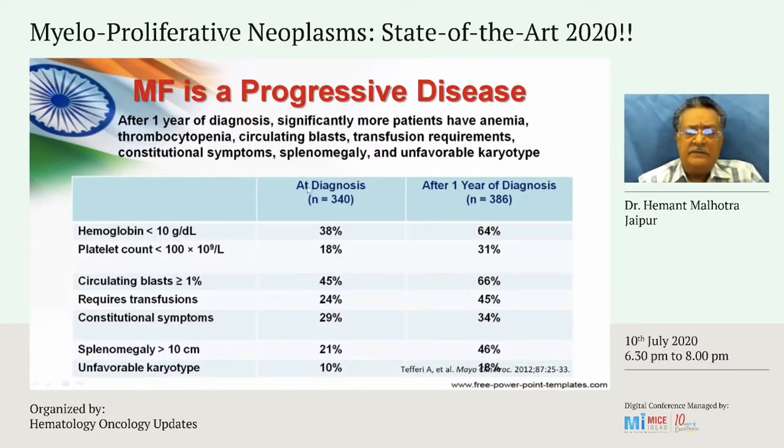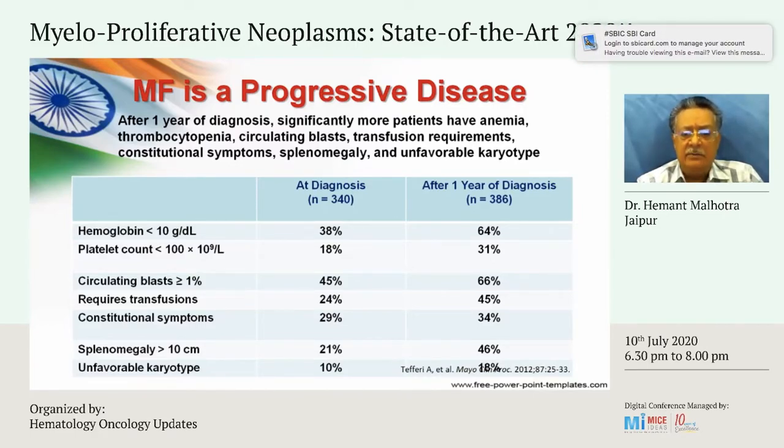And myelofibrosis is a progressive disease, so you have to periodically, repeatedly assess the patient. You can see in this table that at diagnosis and 1 year after diagnosis, there are significantly more patients who develop anemia, thrombocytopenia, circulating blasts, transfusion requirement, constitutional symptoms, increasing splenomegaly, and unfavorable karyotypes. So even if you diagnose a patient with myelofibrosis and he is low risk, as per one of Dr. Sandeep's prognostic models, that patient has to be very carefully followed up because there is going to be progression.